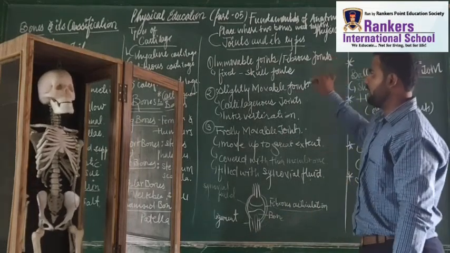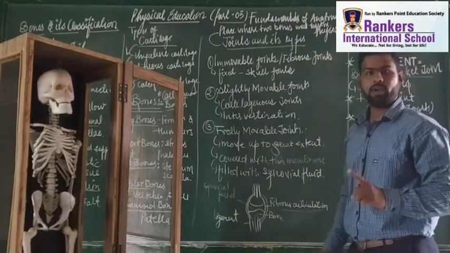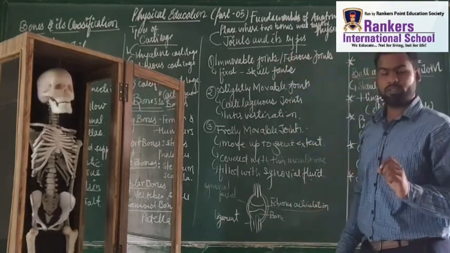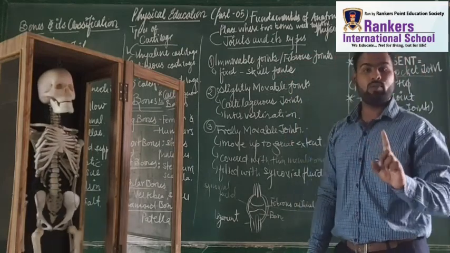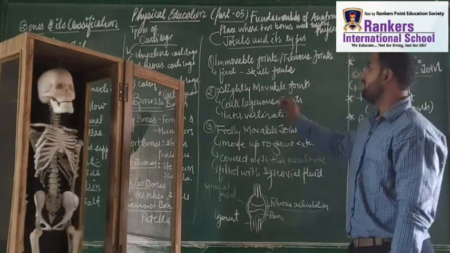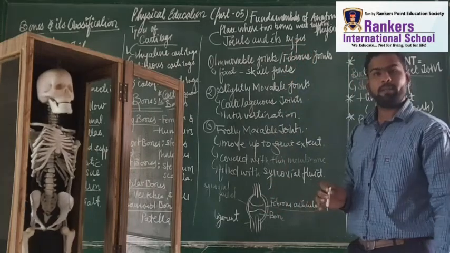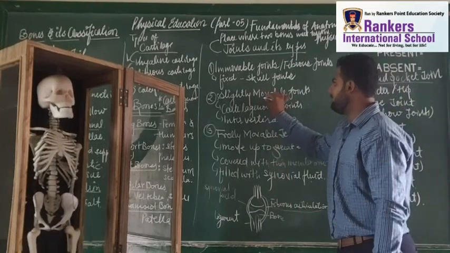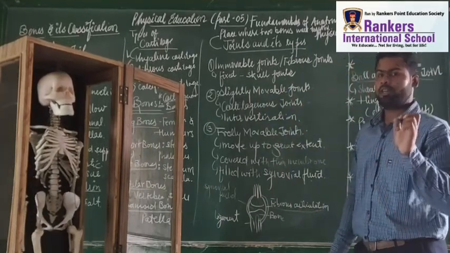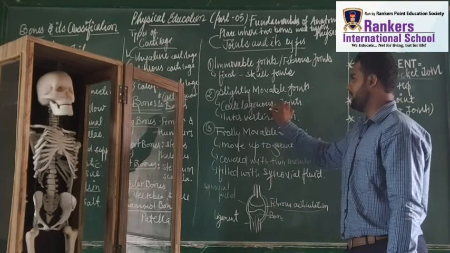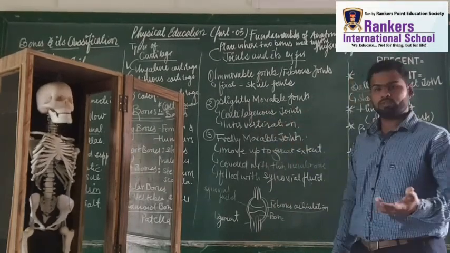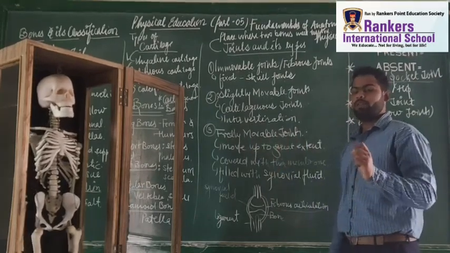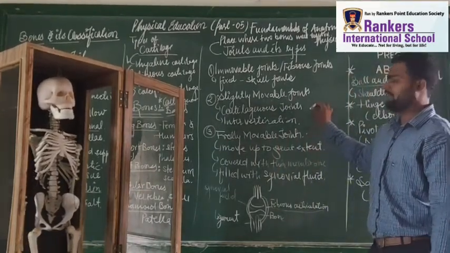So we have three types of joints. Let's recap once again. The immovable joint is also called fibrous joint. We are not able to move it. They are fixed at a particular place. What is the example of an immovable joint? Skull. Very easy. Slightly movable joints are those joints, for example cartilaginous, in invertebrations. So easy. Next is the freely movable joint. Slightly movable joint, it means cartilage like nose, ears, and so on.